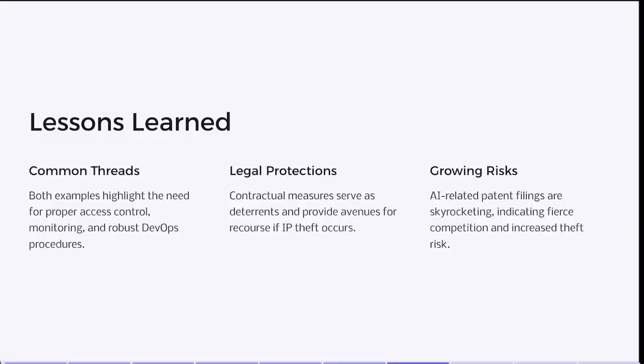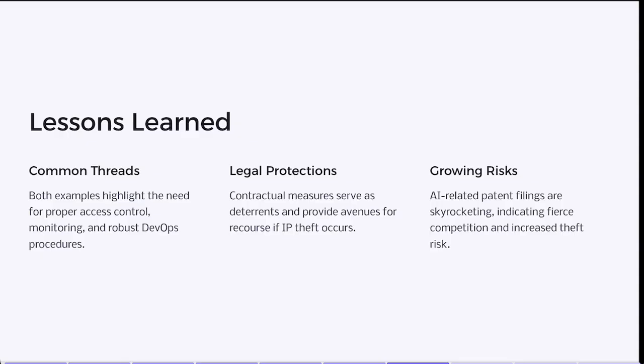So let's compare the two examples and lessons learned. What's the common thread between these stories? Whether it's a stealthy competitor cloning your model or a careless commit that leaks your code, number 1 is proper access control and monitoring are essential to catch suspicious behavior. Number 2 is robust DevOps procedures and security tools help prevent accidental or intentional exposure.